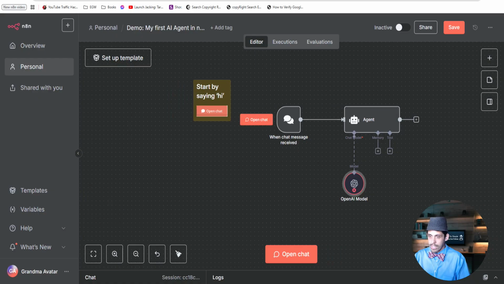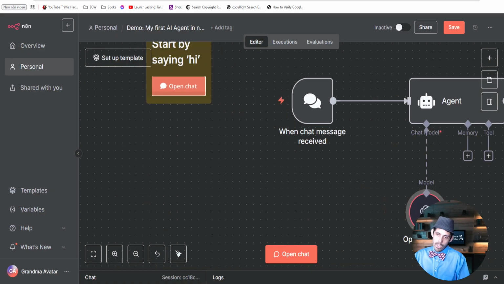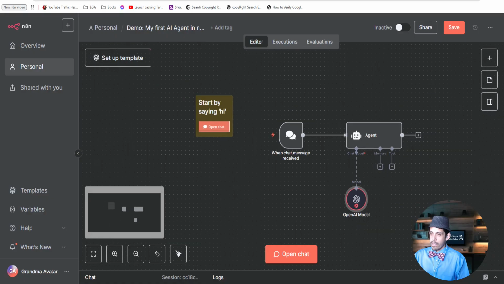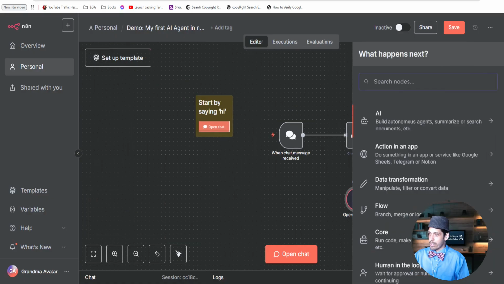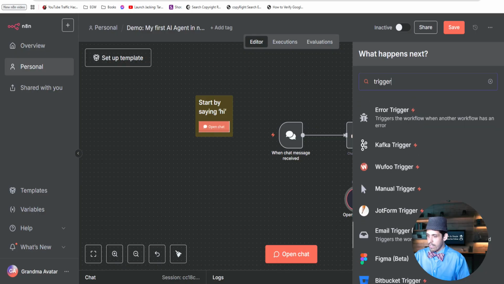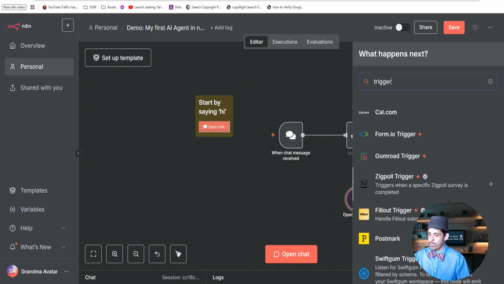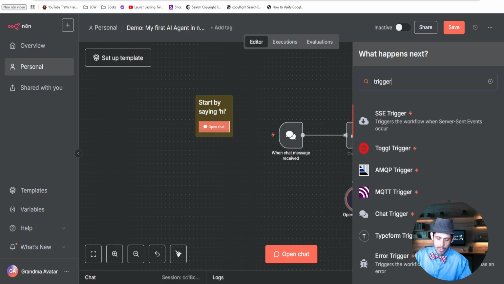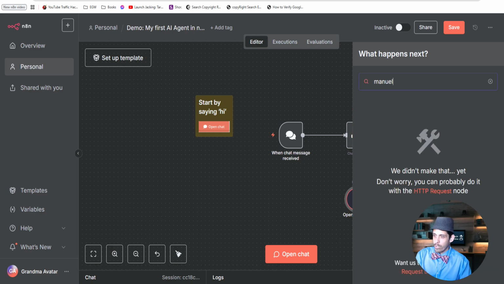You can tell a trigger node because it's a little lightning bolt and it's orange. When I move my mouse, it disappears, but it's right where this is. So you see that lightning bolt? Yeah, there's different types of triggers. So when you type in trigger, then there's some of these. The trigger node I use the most is manual trigger.